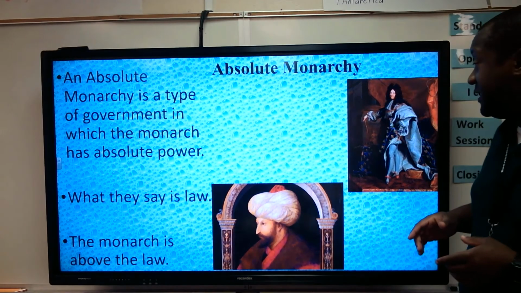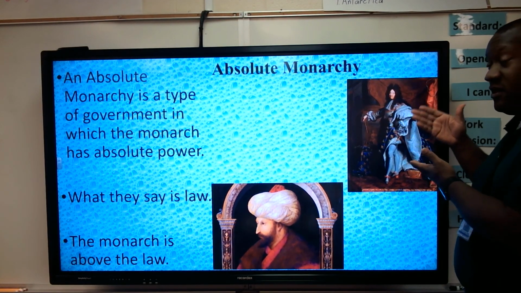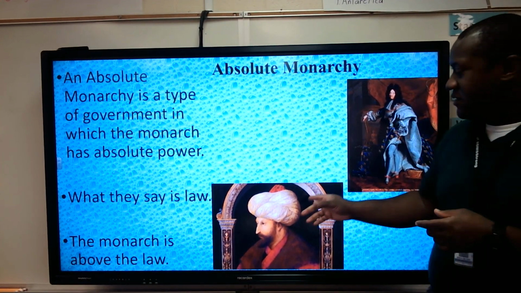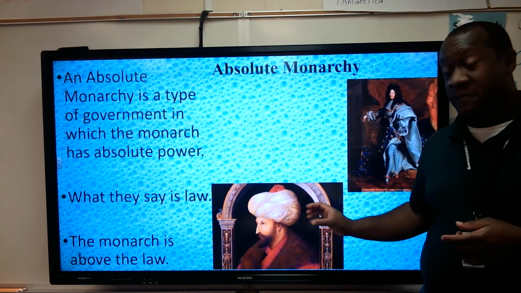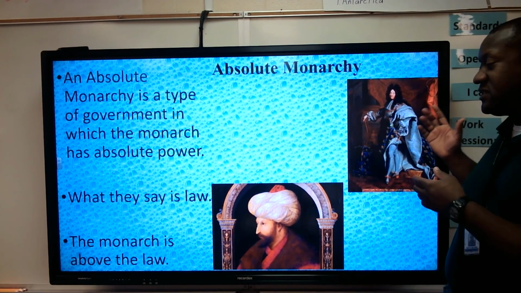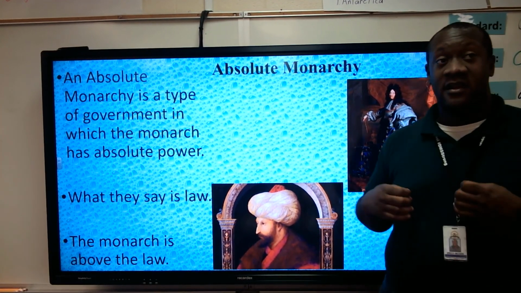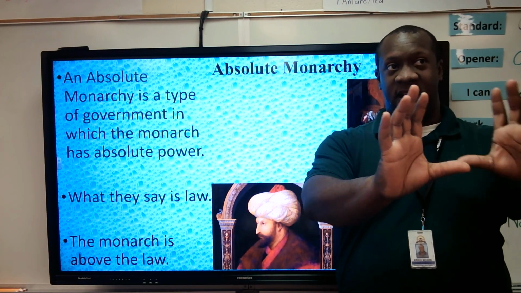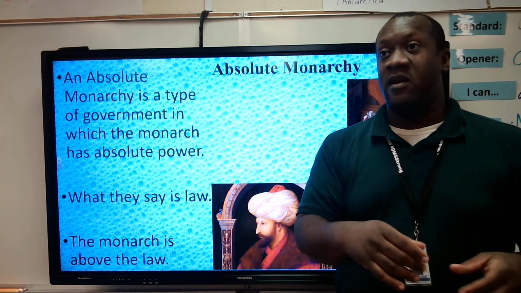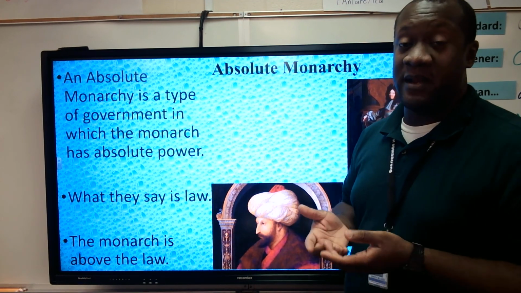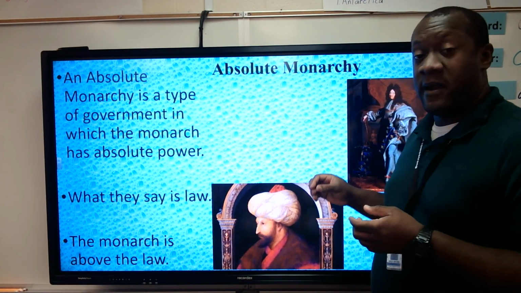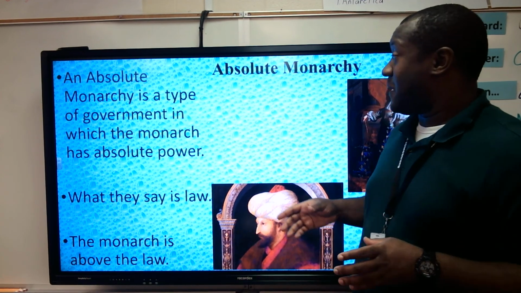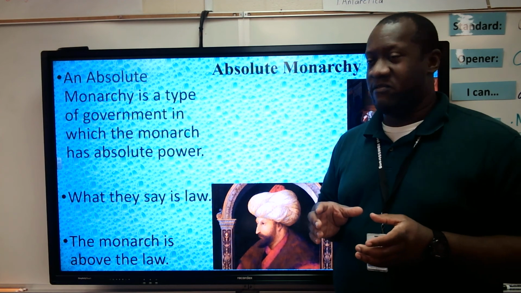And so we have some examples. King Louis from France. I believe this is King Louis the 16th, if I remember correctly. This is Sultan Mehmed II. So these guys were absolute monarchs. Basically, they had no real checks on them, meaning any government, like a Congress or someone that could stop them. Once they said that something was law, it became law. All right, so that's an absolute monarchy. Not that great a system. You can definitely see some of the flaws that can develop.